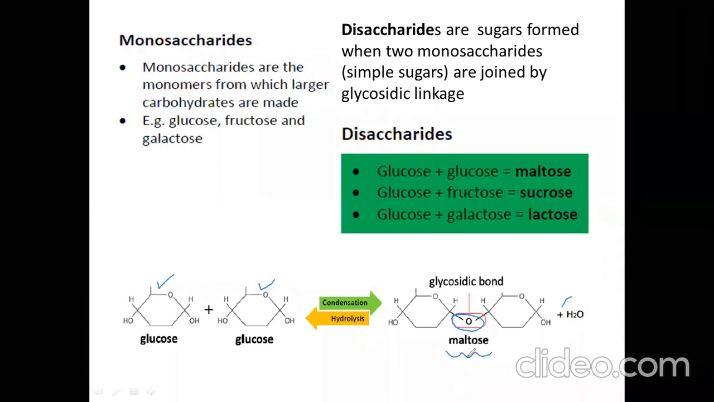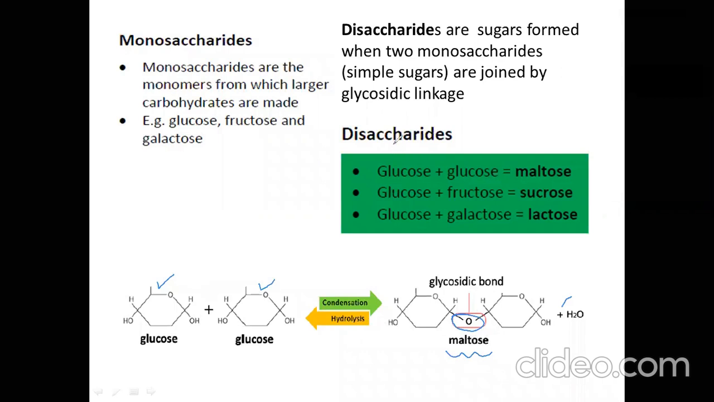If you want to convert this maltose back into glucose and glucose, you have to add water to break this bond. We call that process hydrolysis. In the presence of enzyme, you add water and break this bond. That process is called hydrolysis.